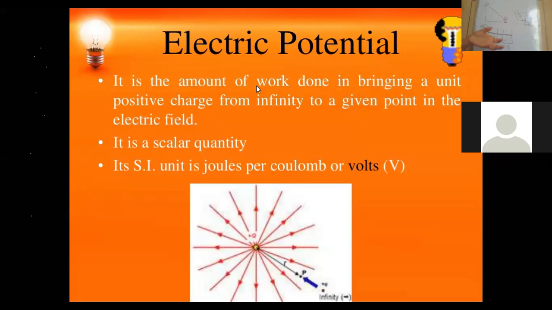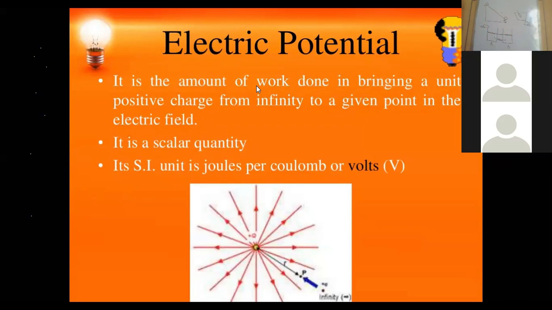And when we charge a body, the work which is stored in the body is defined as electrical potential energy. Or in simple words, electrical potential is equal to electric potential energy upon charge.